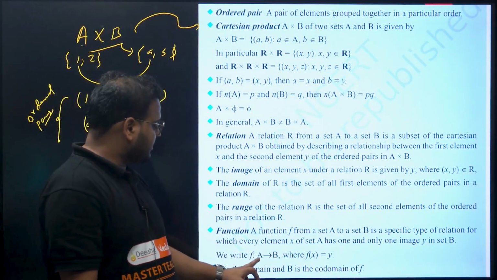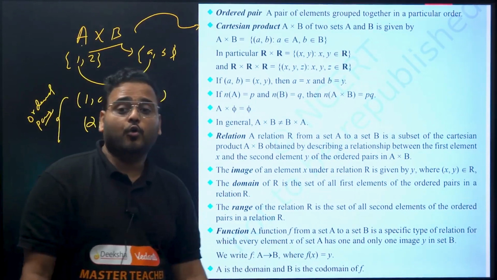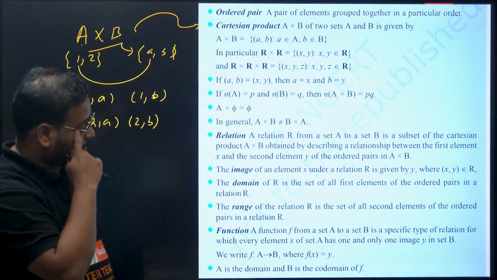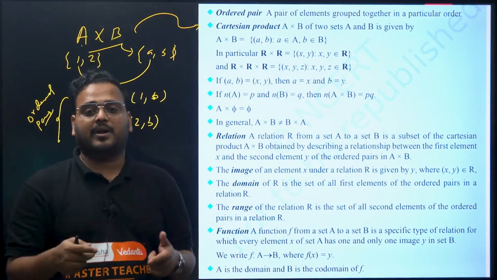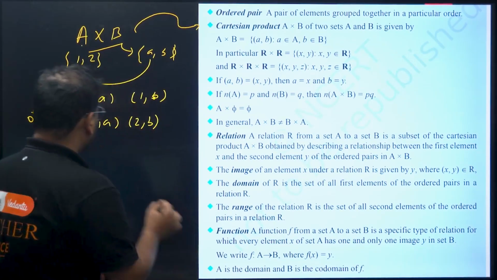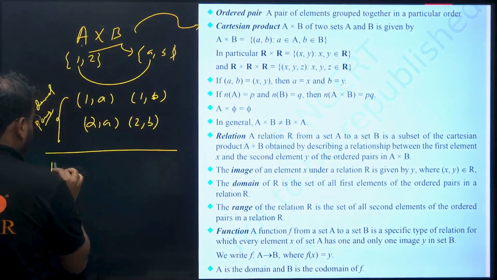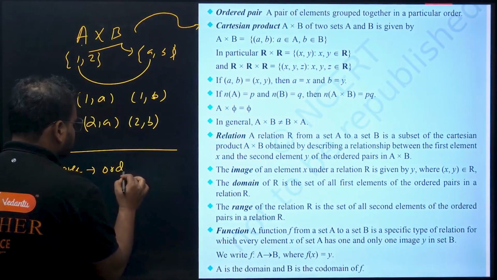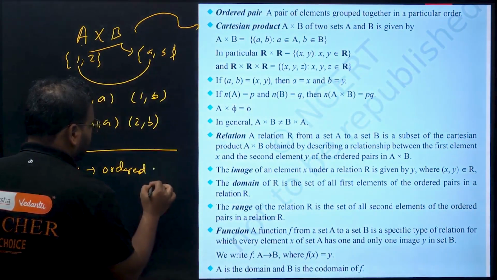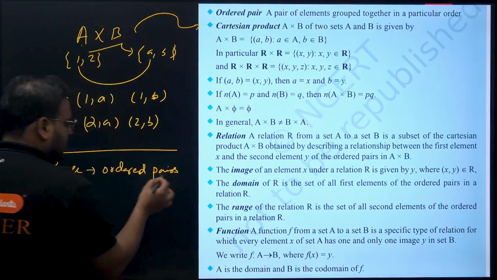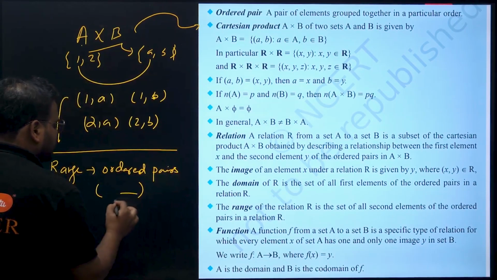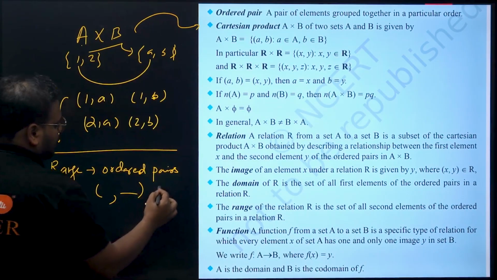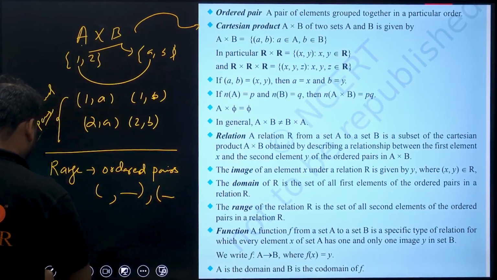Again see the same thing, this A represents your domain, B represents your codomain, not range. Range comes from your ordered pairs. So you can have this logic: if you want to see the range, it will come from the ordered pairs, the right side element, the second element. The second element in all the ordered pairs will be your range.